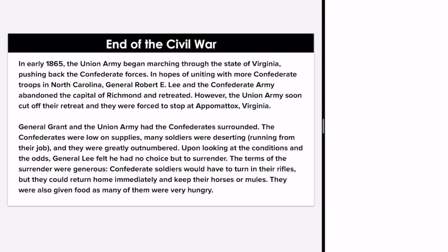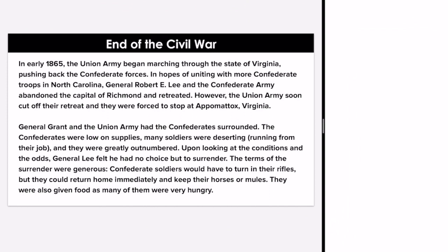Excellent. Okay, it says it right here, clear as day in the first paragraph. I'll read from the very beginning of the paragraph, just so as I'm reading, you guys try and see if you can pick it out with your ears. In early 1865, the Union Army began marching through the state of Virginia, pushing back the Confederate forces in hopes of reuniting with more Confederate troops of North Carolina. General Robert E. Lee and the Confederate Army abandoned the capital of Richmond and retreated. However, the Union Army cut off the retreat and they were forced to stop at Appomattox, Virginia.